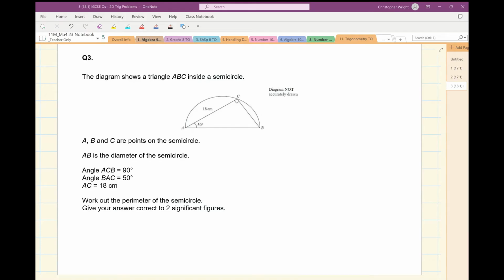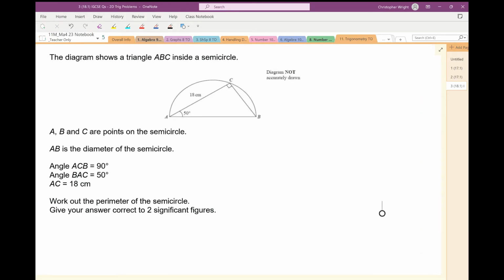Question 3. All right, let's have a look. So we've got a semicircle with a triangle ABC inside it. A, B, and C are points on the semicircle. AB is the diameter, right? And then I've got some angles and some lengths, all of which are labelled on the diagram. Work out the perimeter of the semicircle. So I'm going to need to know that length plus that length. That's the perimeter of the semicircle. Now, let's see if we can work out the first of those first. Work out that red length there. That's the diameter of the semicircle as well, isn't it?